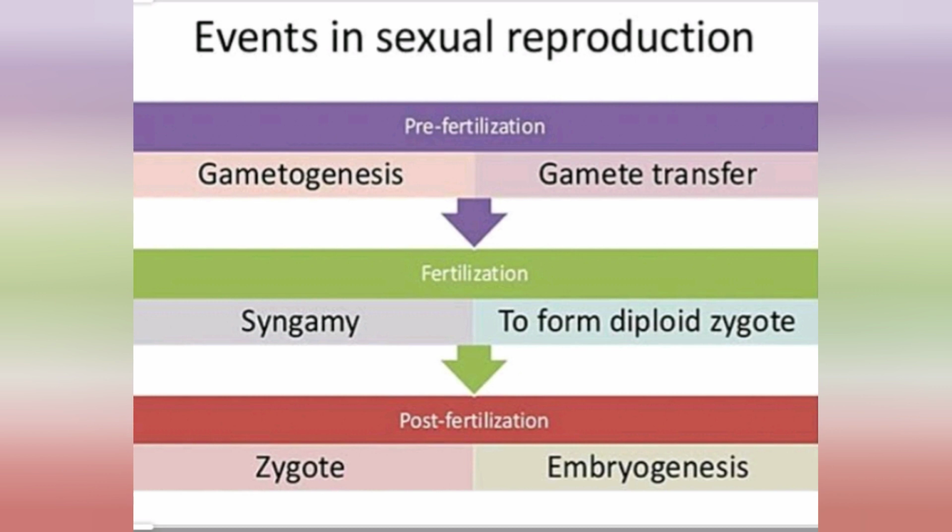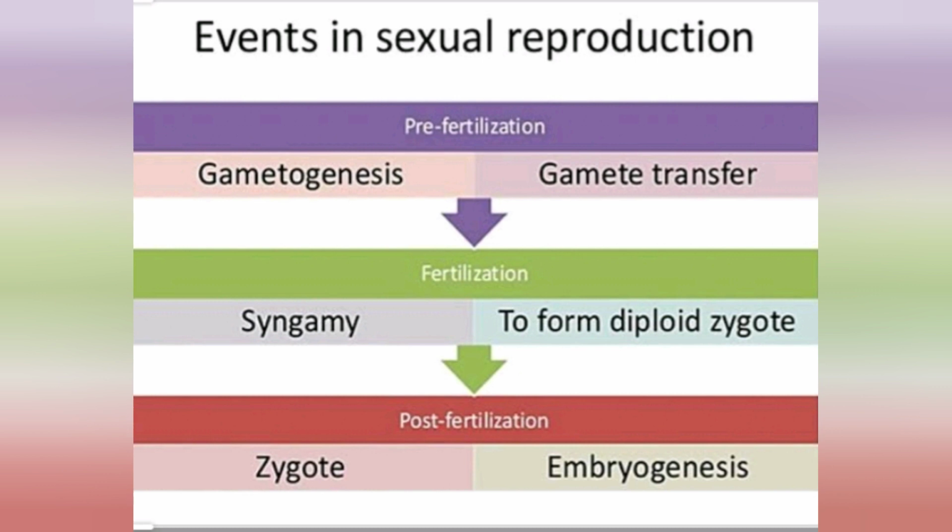What are the pre-fertilization events? These are the events which occur prior to the fusion of the gametes, or prior to fertilization. It includes 2 sub-stages, such as gametogenesis and gamete transfer. So we'll see each in detail now. What is gametogenesis? It is the formation of male and female gametes.